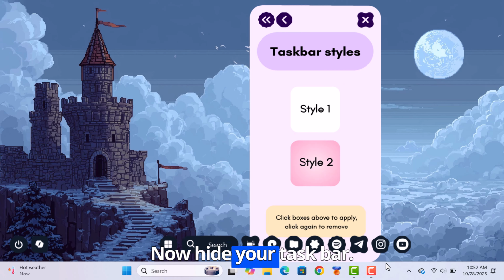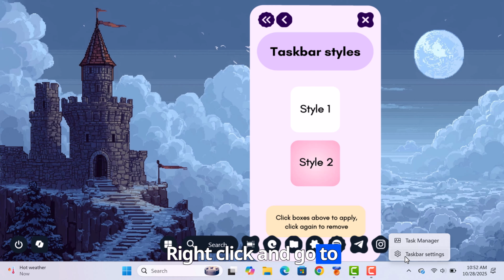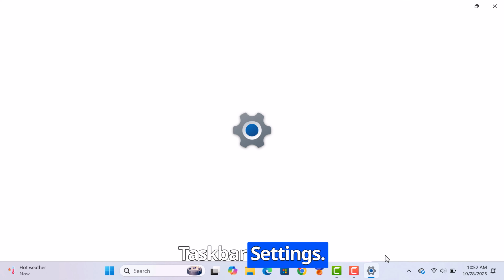Now hide your taskbar. Right-click and go to Taskbar Settings.